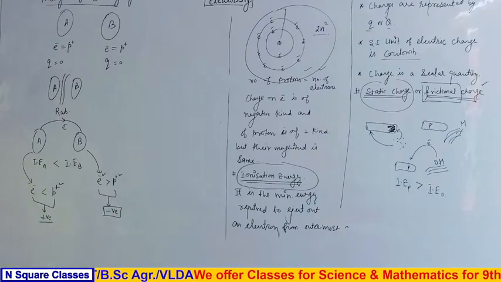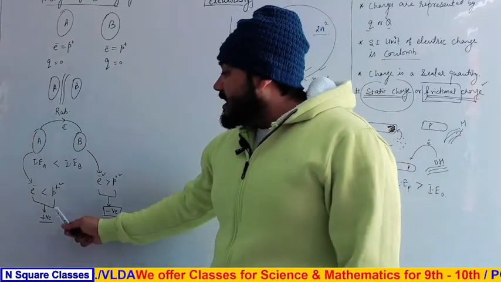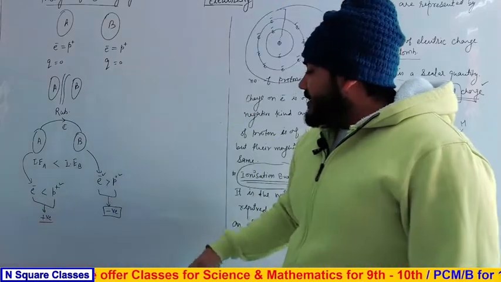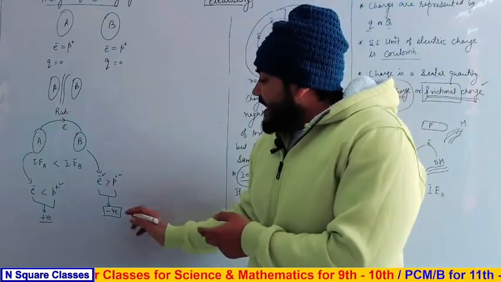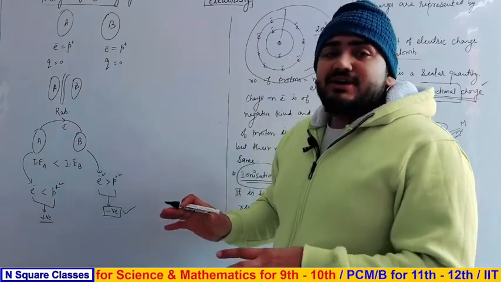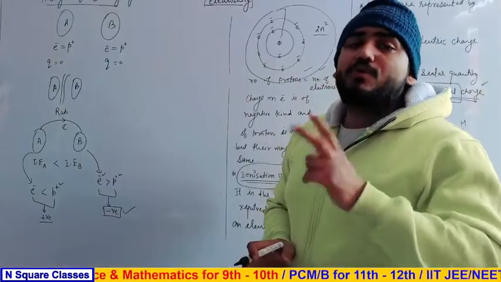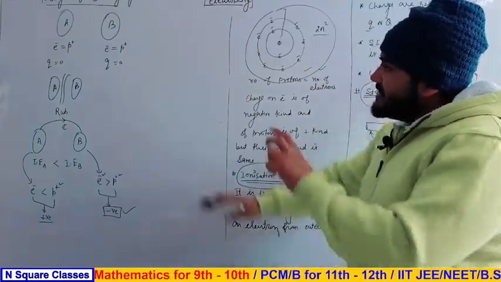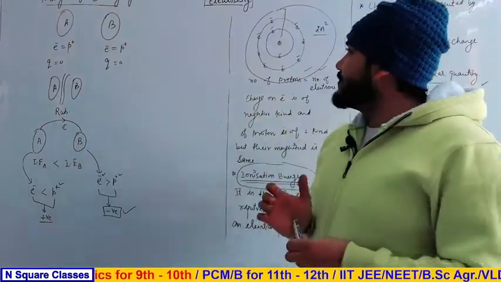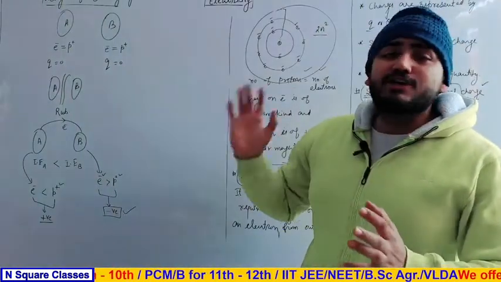It means that positive and negative are nothing but this: a body acquires a net positive charge if it has a lack of electrons as compared to protons. Similarly, if a body has an excess of electrons, then it will acquire a net negative charge. So negative and positive charge are nothing but the excess amount of electrons or protons. Okay, now this is the theory of electrification, nothing else. I hope it is understood and it is clear to all of you.